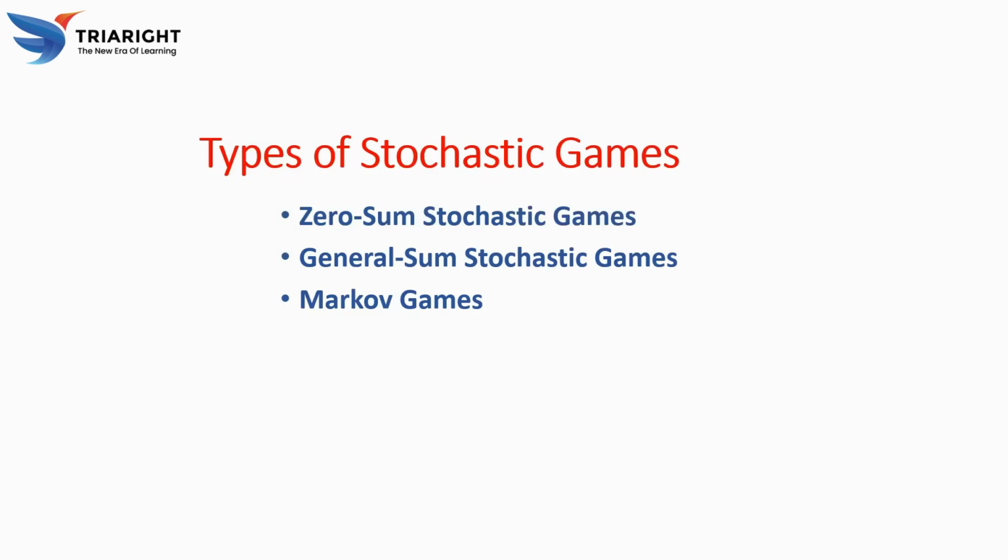So loss, right? This type of game often arises in a competitive situation, such as adversarial AI security sensors, and a popular example is the minimax algorithm used in chess and other competitive games. General sum stochastic games, unlike zero sum games, the payoff in general sum games does not need to be balanced out. Agents can either compete or collaborate to reach their objective, making those games suitable for environments where multi-agents may have conflicting or complementary goals.